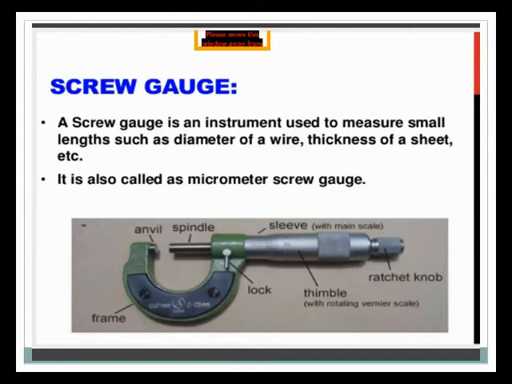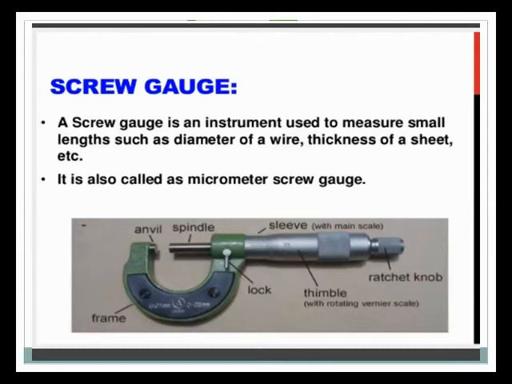You will observe the different types of wires. Some wires are small and some are thick. So we will find the size or length of the wire, or the thickness of a sheet, with the help of a screw gauge. It is also called a micrometer.